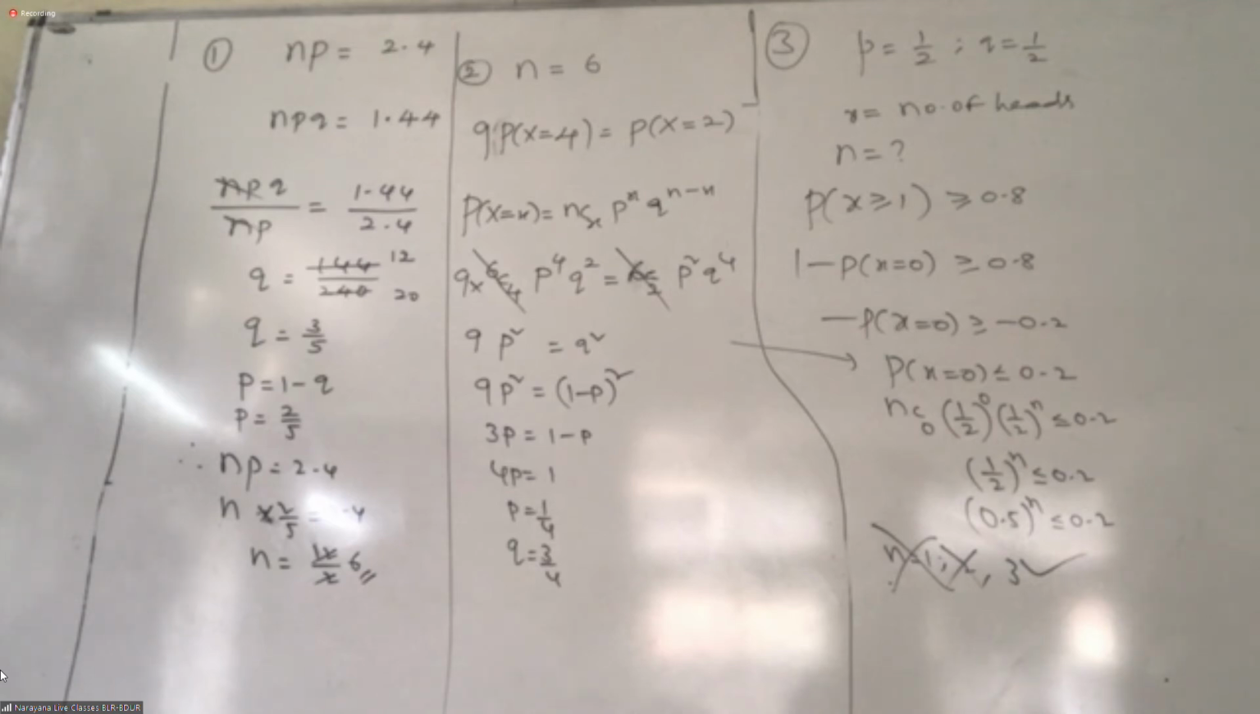Now what do you actually have to find? P of x greater than or equal to 1. Greater than or equal to 1 means you can take 1, 2, 3, 4. Instead of that, you can take the opposite statement. What is the opposite statement? 1 minus P of x is less than.